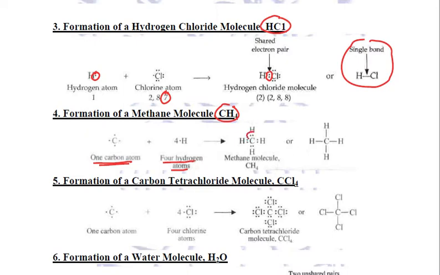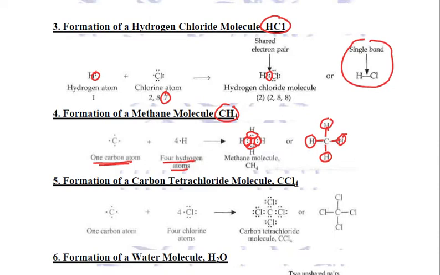It shares one electron with the first hydrogen, another electron with another hydrogen, another electron with one more hydrogen, and its last electron with one more hydrogen, so it combines with four hydrogen atoms, forming four single covalent bonds with them. This is how methane molecule CH4 is formed.